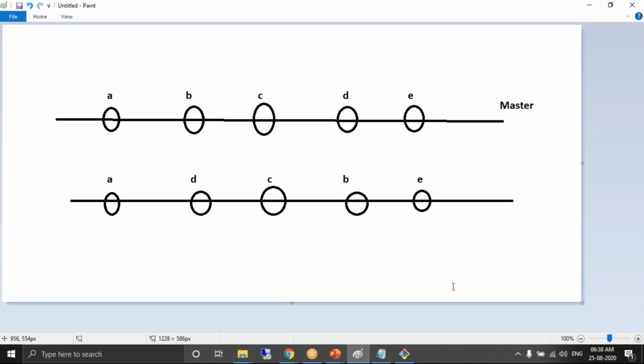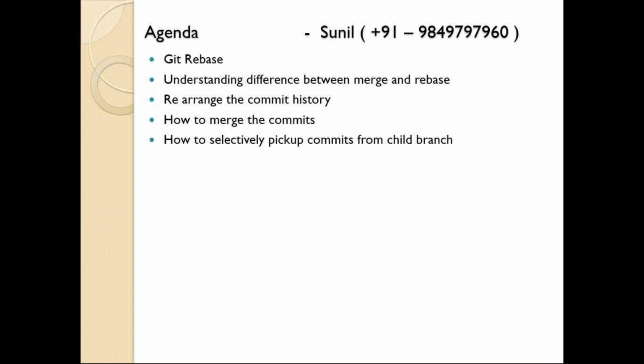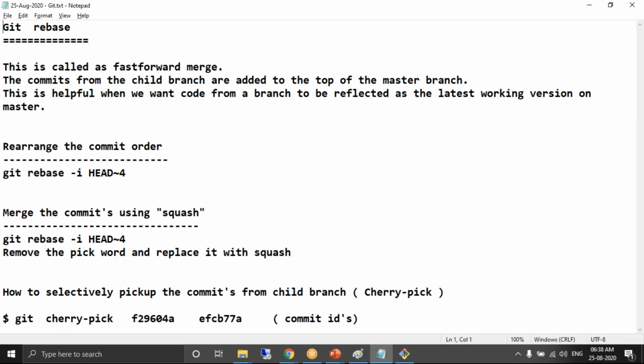Now, how can we change the order of the commits? By using the command called rebase. Rebase has multiple functionalities. The first functionality, which we have just discussed, is that the commits in the child branch become the latest commits of the master. That's also rebase. Rebase is also used for rearranging the commits.